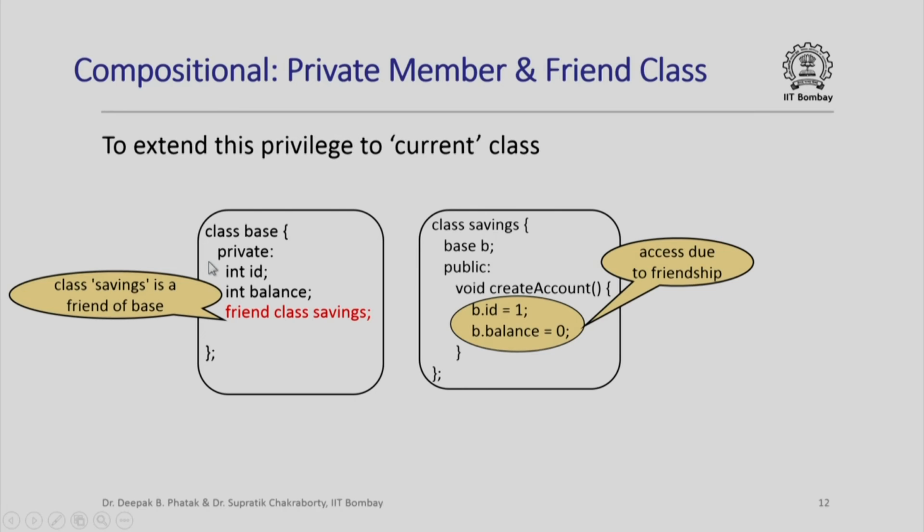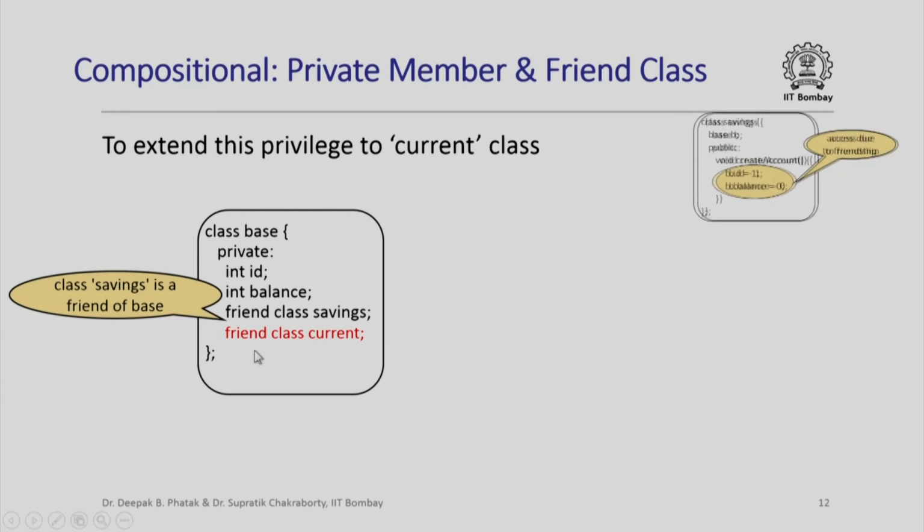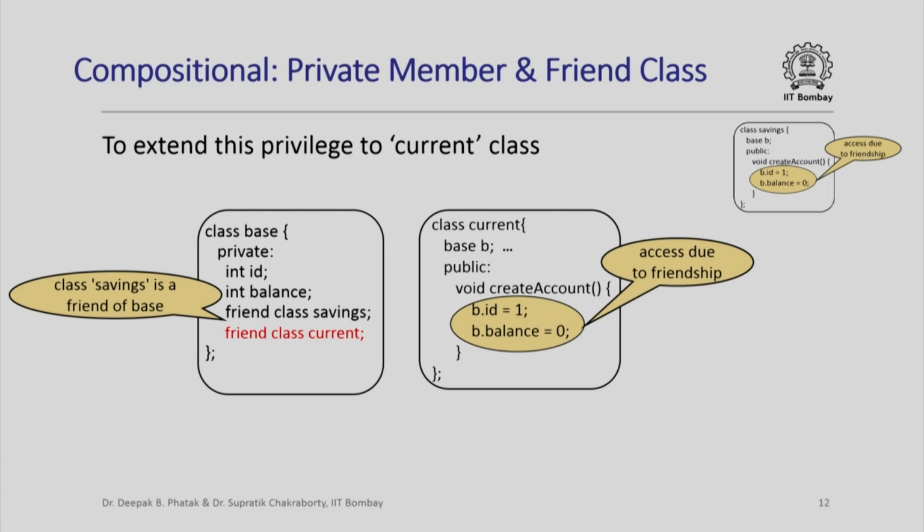Now, what would happen if I want to extend this privilege of accessing these two private data members id and balance to also the current class? Well, in the compositional way, the way to do this would be to go ahead and change the declaration of base class to also include the current class as a friend class, and then we could talk about having a current class which can directly access the private data members of the object b of the base class inside it.